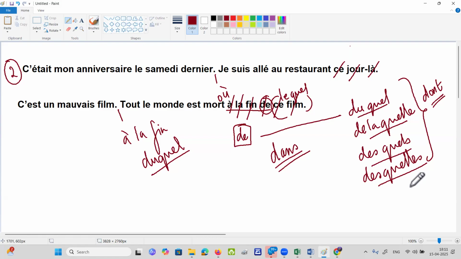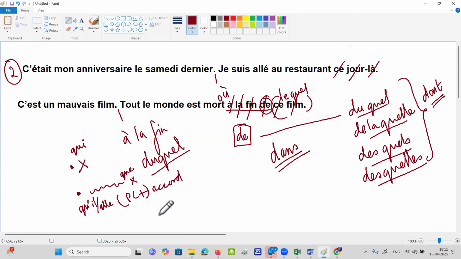And then for the sentence, if the verb has been repeated near the full stop, then it's QUI. If the full stop is here and the cutting is here, it is QUI. If the full stop is there and something is written over here and the cutting is over here, then it is QUE. Be careful when there is QUE, it might become QU' apostrophe for IL and ELLE. And over here, your passé composé will get an accord. That is with QUE. If there is a full stop and something is written over here.